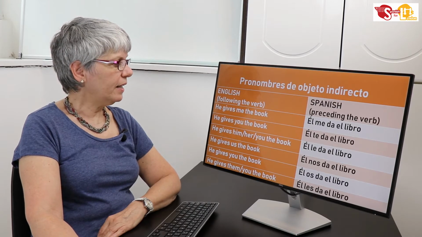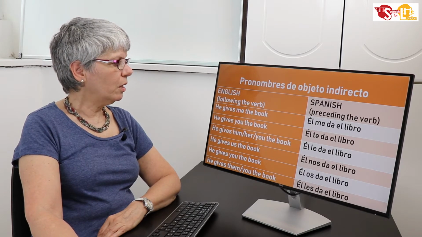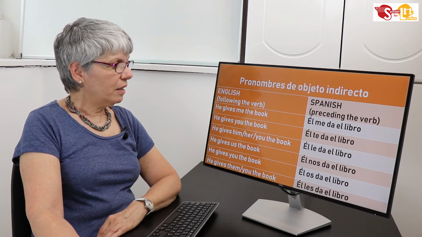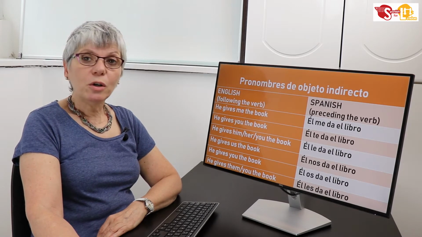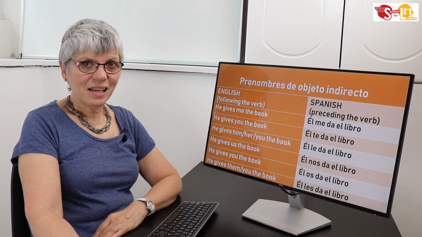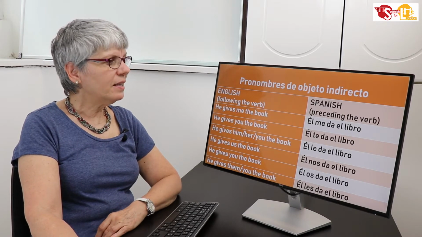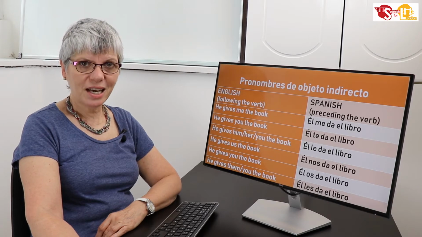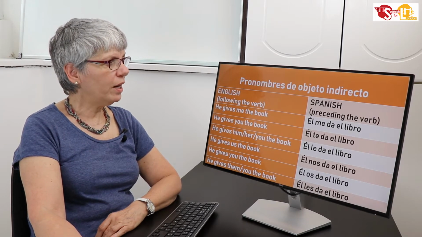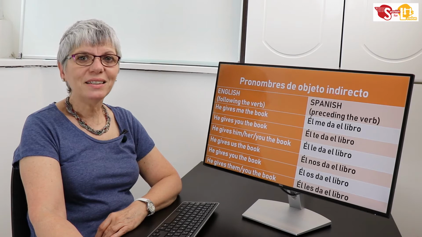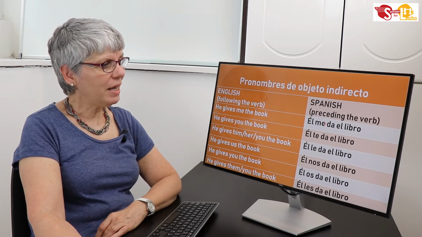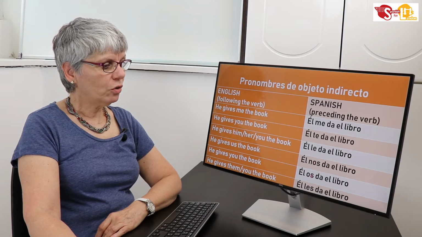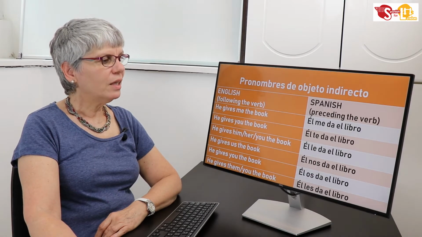So if I say, he gives me the book, he did something for a particular person, which in this case is me. That's why this is the indirect object. This is the form that we are going to study today: the pronouns working as an indirect object, which are me, te, le, nos, os, les.